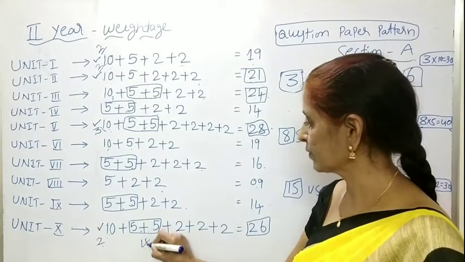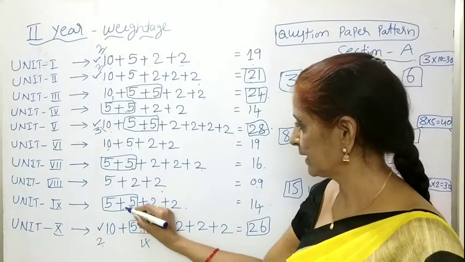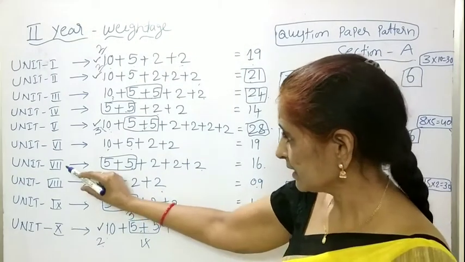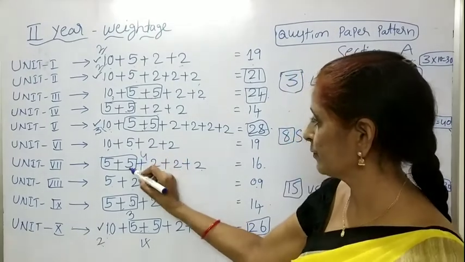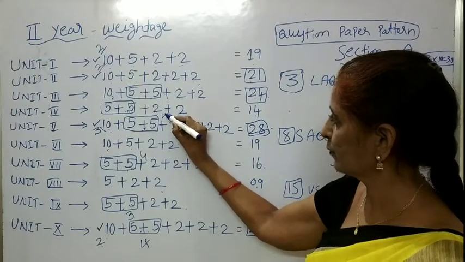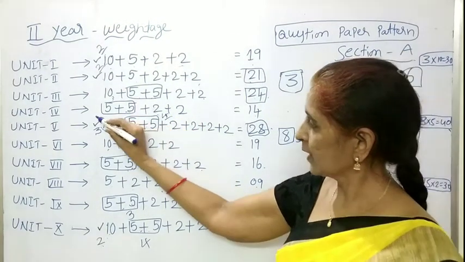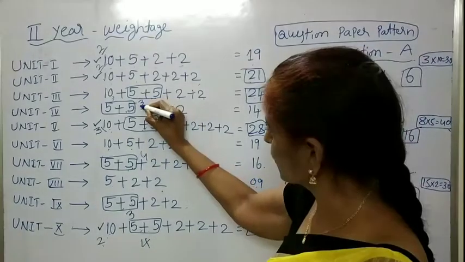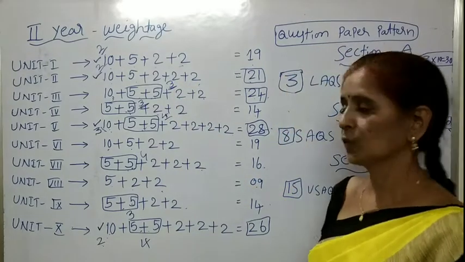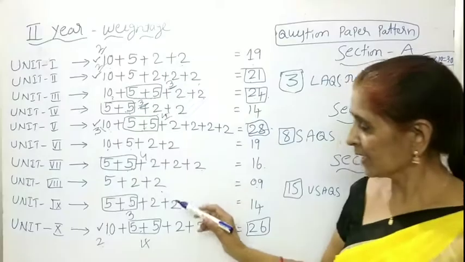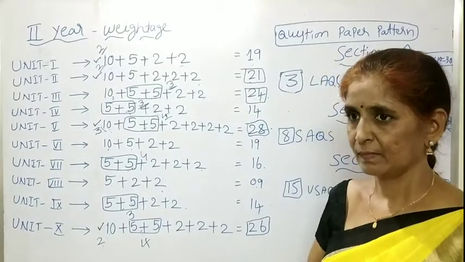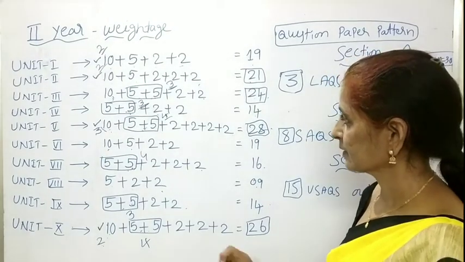Children, here 4 SAQs are there. From 4, 2 will come. From 9th unit, 3 SAQs are there. From 3, 2 will come. And coming to the 7th unit, 4 SAQs are there. From 4, 2 will come. Coming to the 5th unit, I think 3 to 4 are there. From 4, 2 will come. And coming to the 4th unit, 3 SAQs are there. From 3, 2 will come. 3rd unit also 3 SAQs are there. From 3, 2 will come. So in this way, by learning few questions, you have to concentrate like that to get good marks.